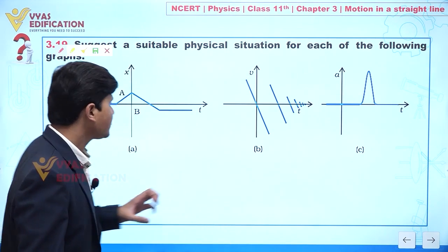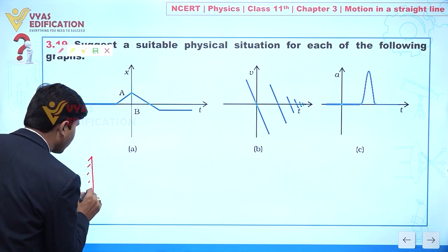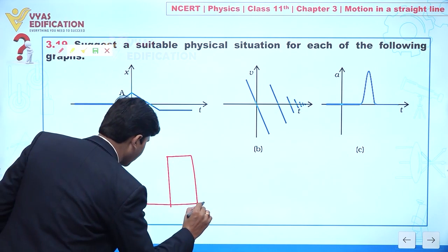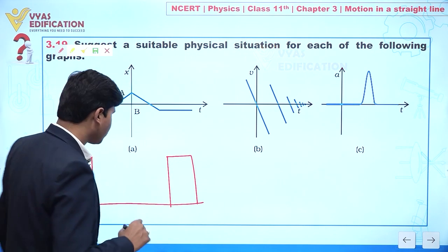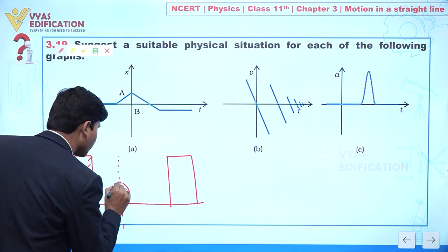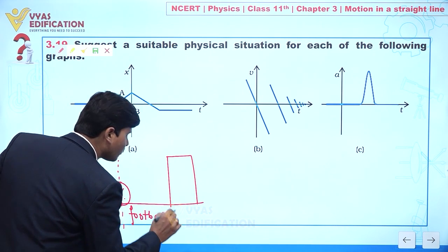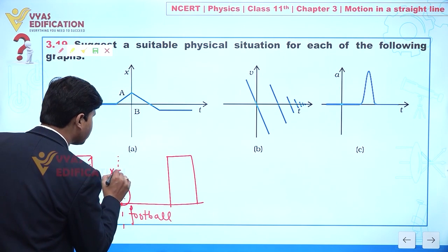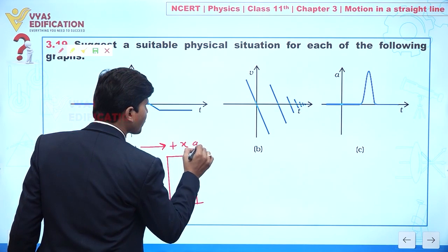Clear? So let's suppose here we have a wall. Let's suppose this is a wall, and we also have one wall here. This is a wall. Clear? Now let's suppose at some position we have a football. This is a football. Now let us try to understand. Let's suppose this is the initial position of the football. Let's suppose this is x equal to 0. I am taking this direction as the positive x axis.